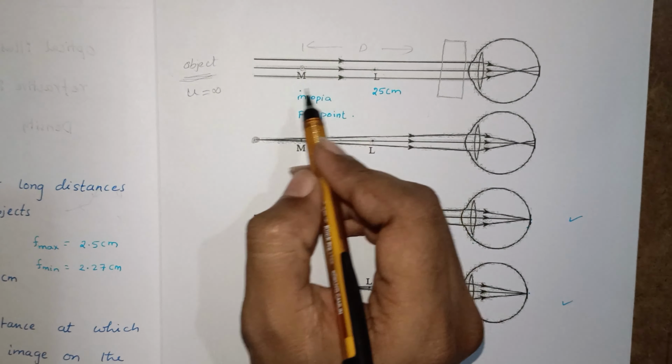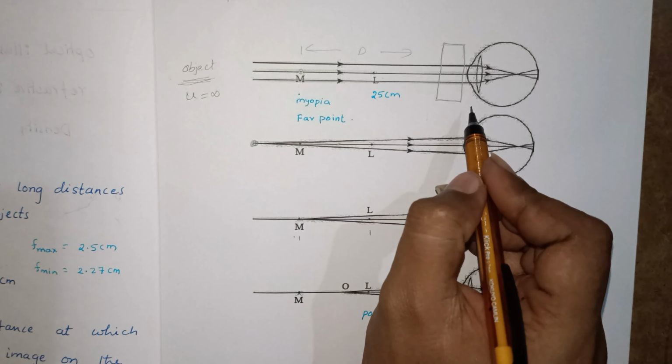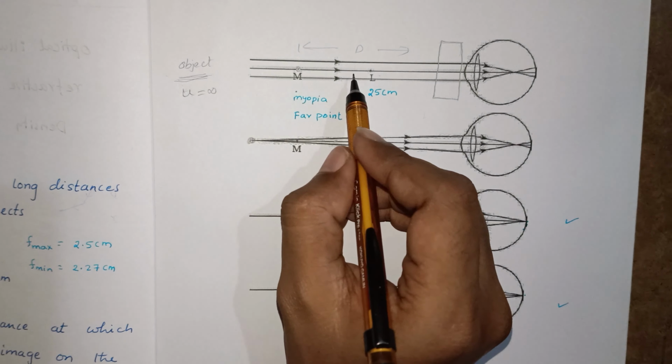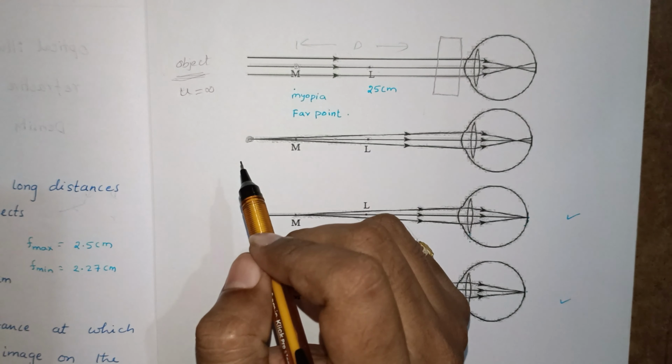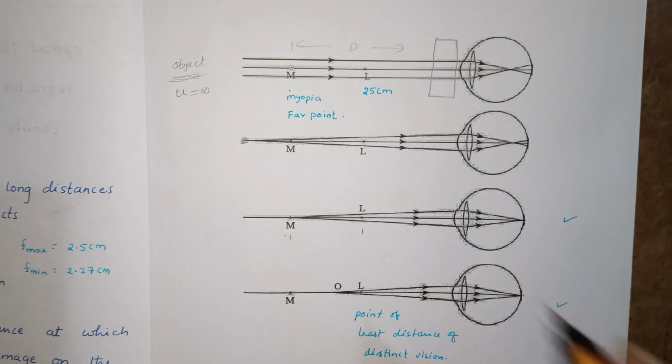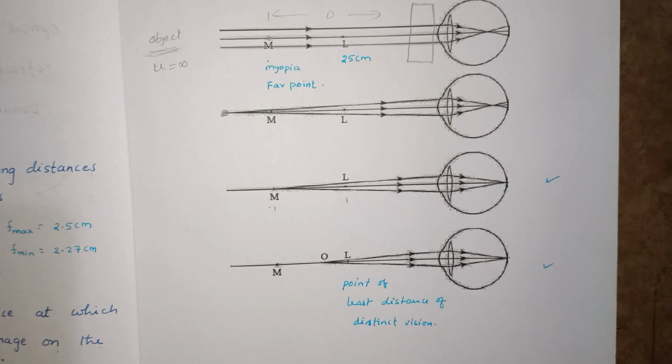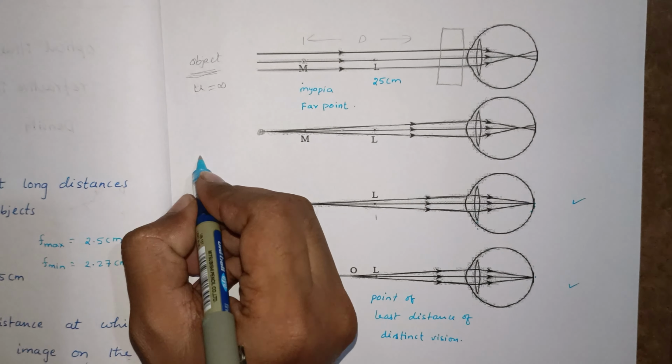Okay, now what should it give? For this object, the image should be formed here. So the image should be virtual.